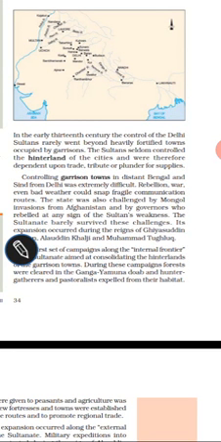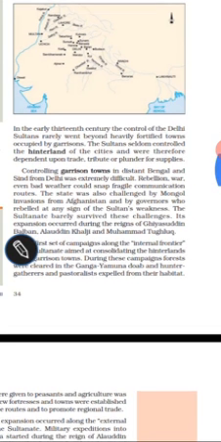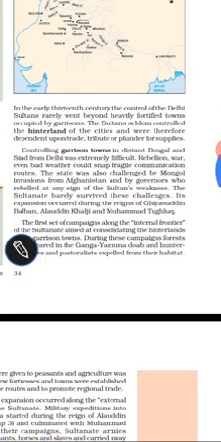The state was also challenged by Mongol invasion. और इन गैरिसन टाउन की सबसे बड़ी प्रॉब्लम थी कि मंगोलों ने भी अफ़गानिस्तान से, they were started interrupting an invasion to Sultan, Delhi Sultanate dynasty. Rebellion at any sign of the sultan's weakness. And the sultanate barely survived these challenges, and its expansion occurred during the reigns of Ghiyasuddin Balban.